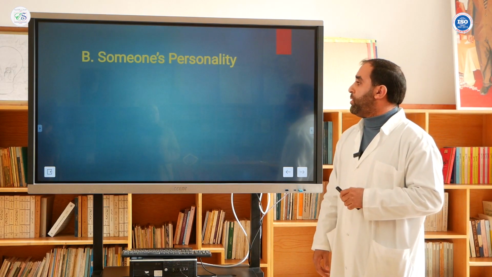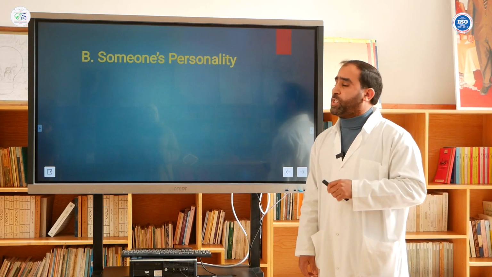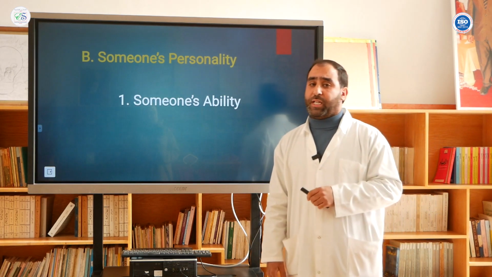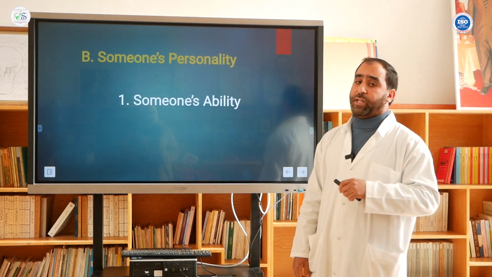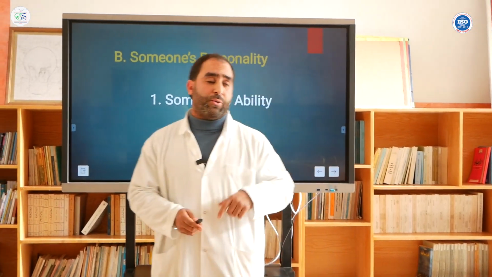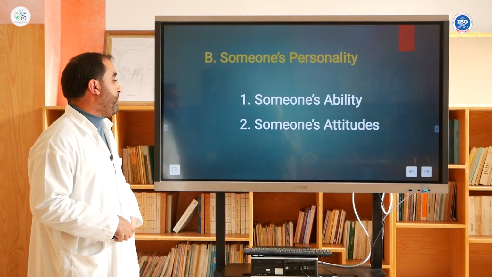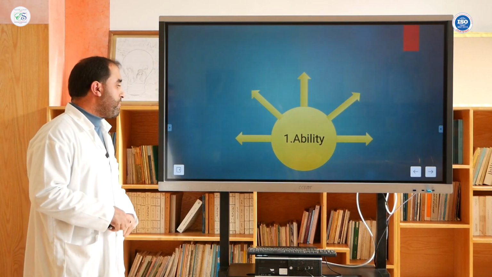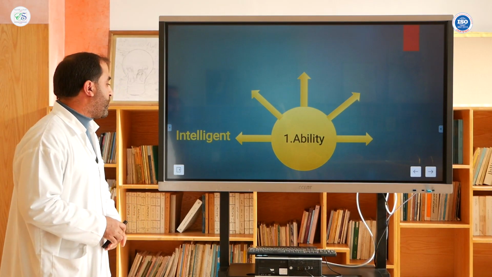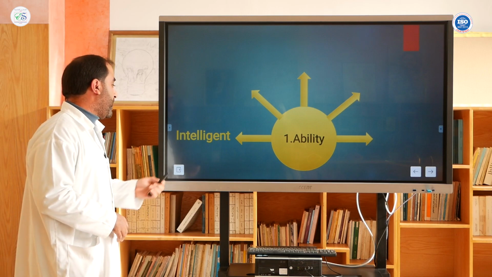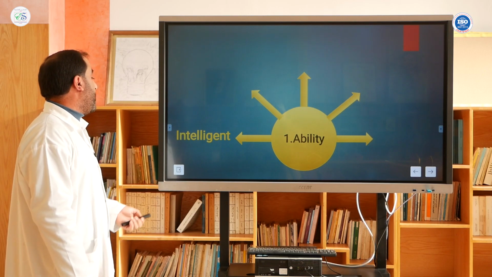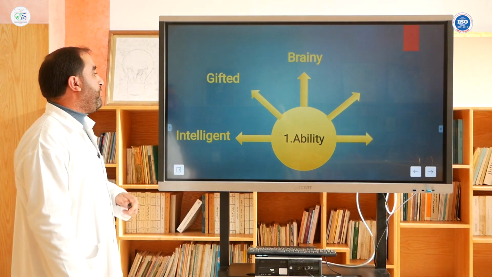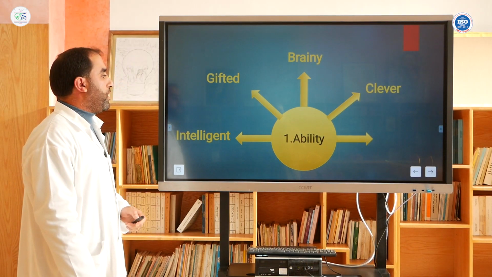Now, let's delve into someone's personality. If you want to speak about someone's personality, we need to talk about their ability and also their attitudes. Now let's have a look at the first one, ability. If you want to describe someone's ability, we could say he is intelligent, or we could also say they're gifted, or maybe brainy, or maybe clever.